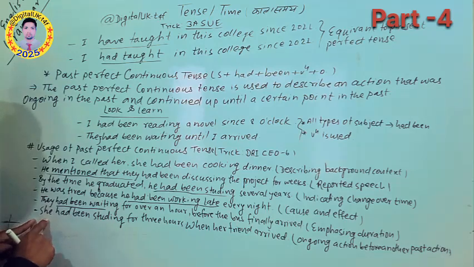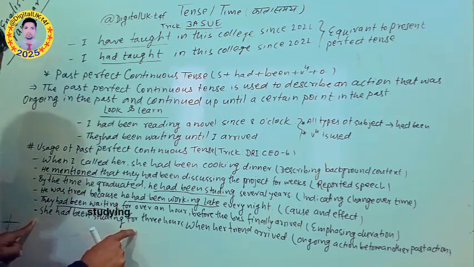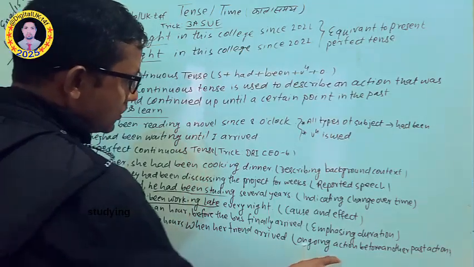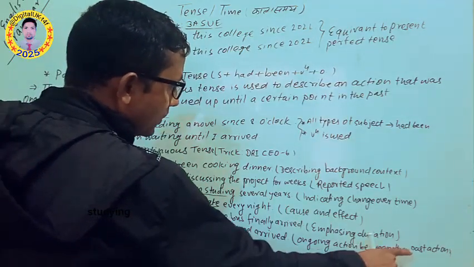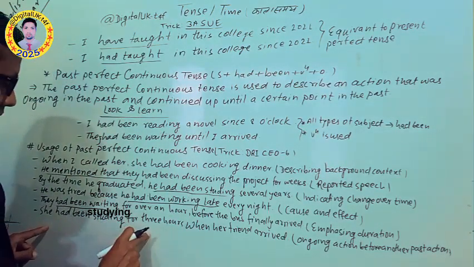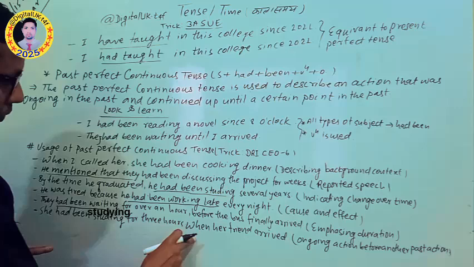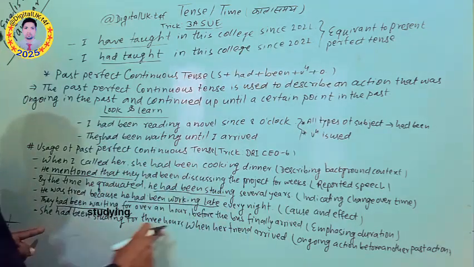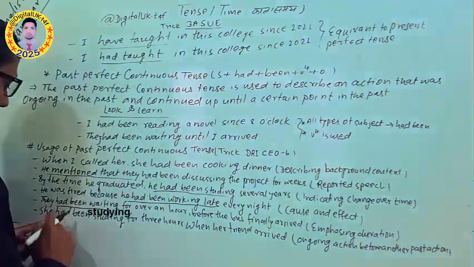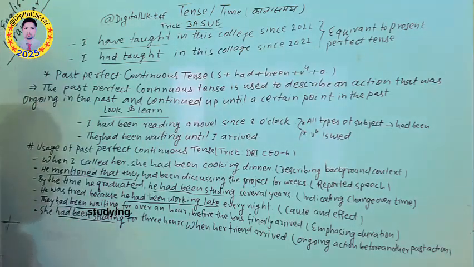Just the last one: she had been studying for 3 hours when her friends arrived. This is an ongoing action before the other action in the past. This action was going on for 3 hours when her friend arrived; before that, this action was going on. Here it is written had been plus not. I hope you understood up to now whatever was discussed about the past perfect tense and the past perfect continuous tense.